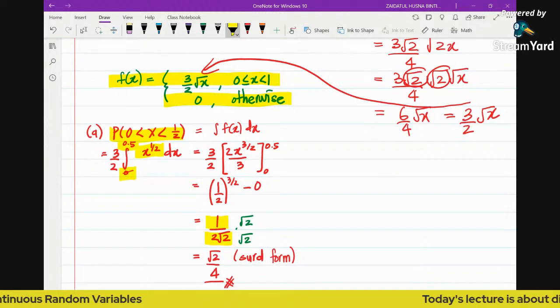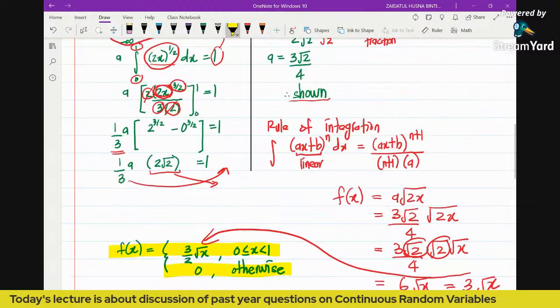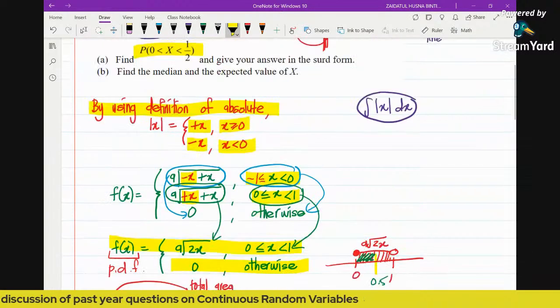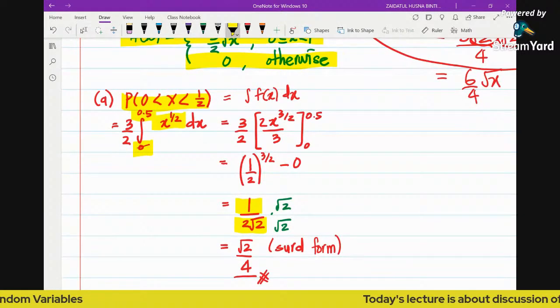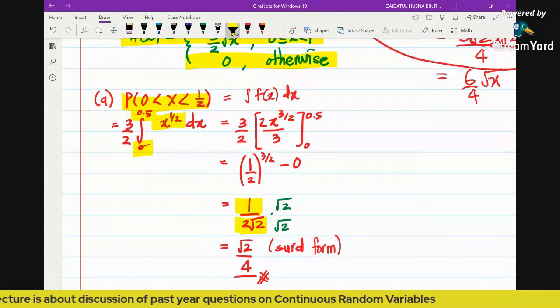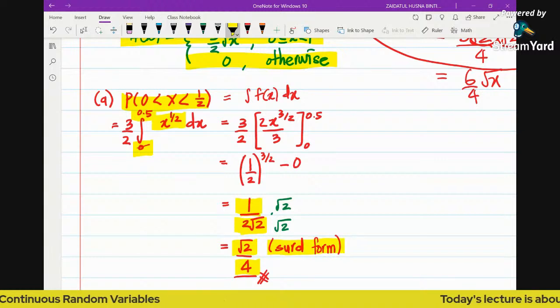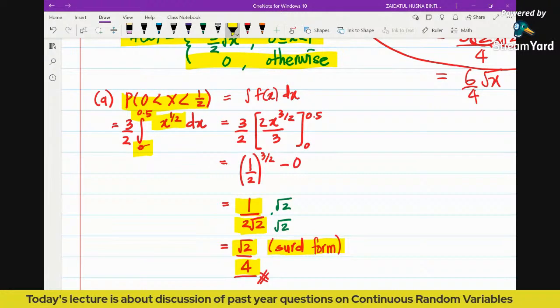Because the question asks for the probability in surd form, if you refer to the question once again, it says find the probability and give your answer in surd form. So make sure the answer is in exact form. We cannot simply leave this as the answer, 1 over 2 root 2, because it has to be rationalized first. Rationalizing the fraction means multiplying both numerator and denominator by root 2, so you will get the answer to be root 2 over 4. Make sure the answer is given in surd form because that is what is required in the question. You cannot give the answer in decimal unless it is stated in the question, then you do have the options.